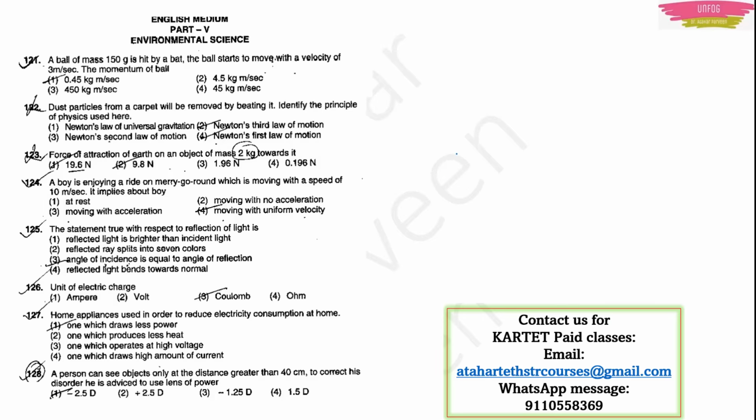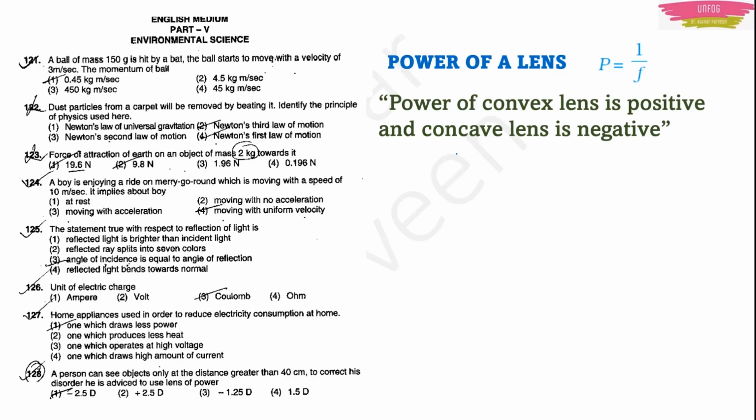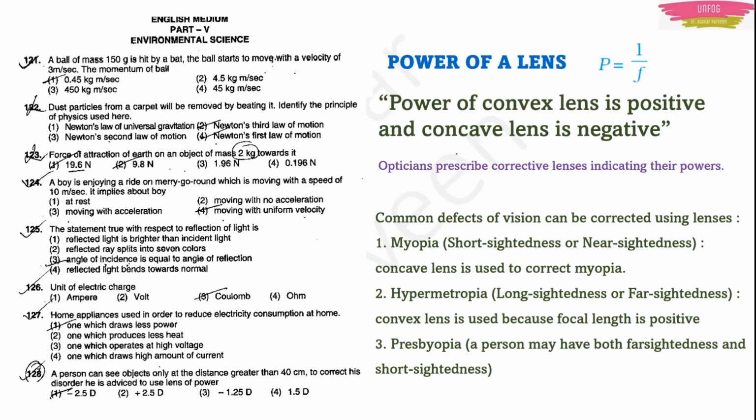Okay. Now let me give you a quick glance at the power of a lens. The power of a lens is equal to 1 upon f, where f is the focal length. The power of a convex lens is always positive, and for a concave lens it is always negative. Opticians prescribe corrective lenses indicating their powers. Normally there are 3 types of defects in vision. They can be corrected using these lenses.